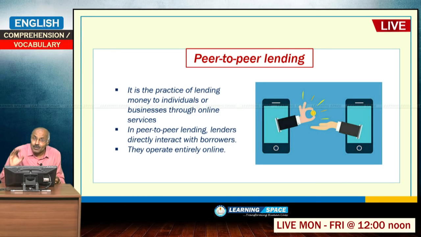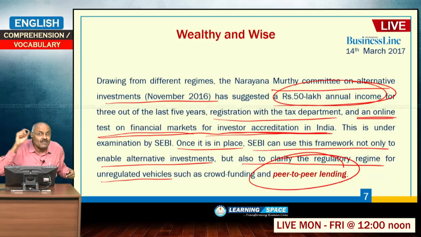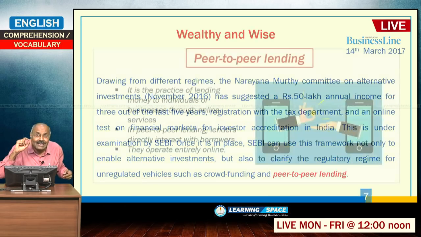What is the meaning of peer-to-peer lending? This is an online platform without regulatory bodies' intervention. Here lending and borrowing take place online. So, this is peer-to-peer lending. So far this is not approved in our country. Peer-to-peer lending and crowdfunding will come up in future, and this will not only clarify the framework for alternative investors, but also the regulatory regime for unregulated vehicles. At present, peer-to-peer lending is one example.